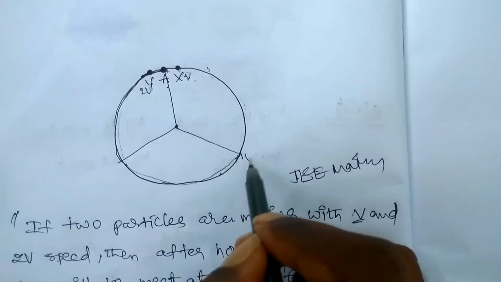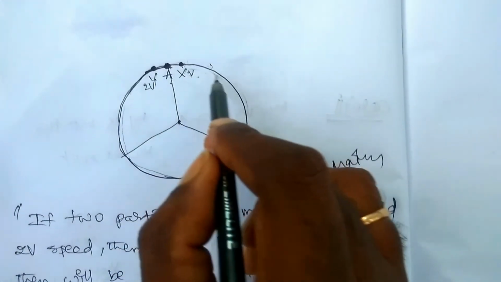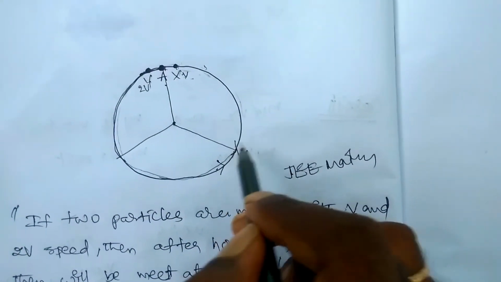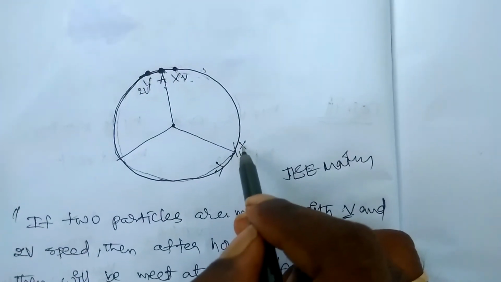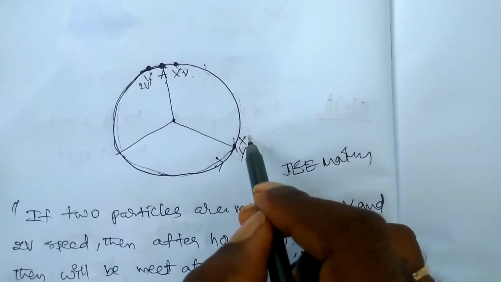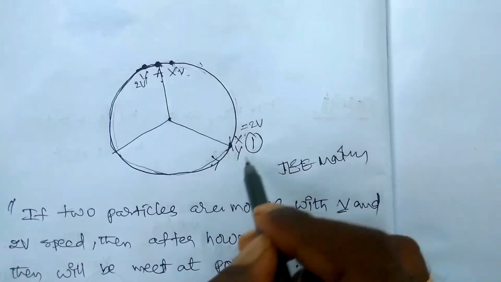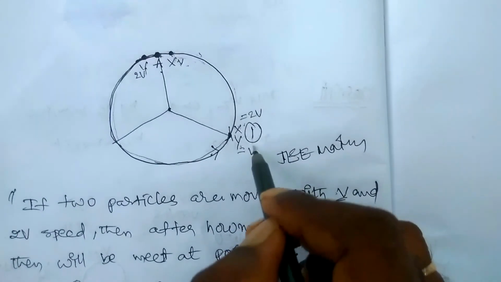At first y is here in this direction, and x comes this side with v speed. Whenever these two collide, the velocities are exchanged. This is the first collision: x now gets 2v speed and y gets v speed.